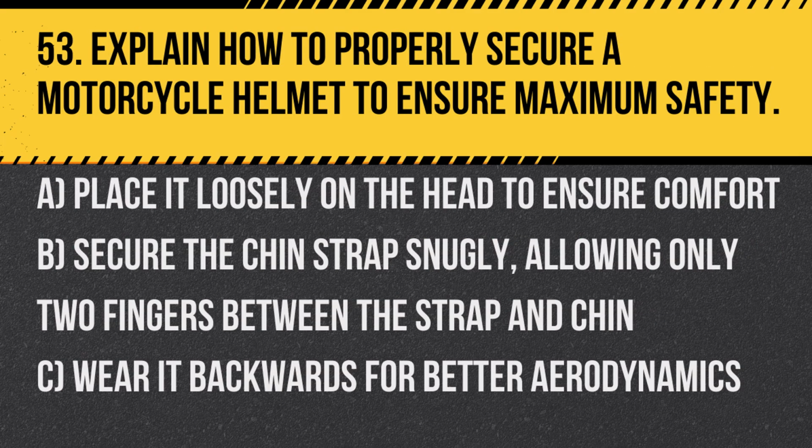Question 53. Explain how to properly secure a motorcycle helmet to ensure maximum safety. A. Place it loosely on the head to ensure comfort. B. Secure the chin strap snugly, allowing only 2 fingers between the strap and chin. C. Wear it backwards for better aerodynamics.